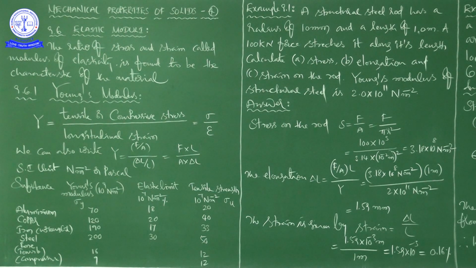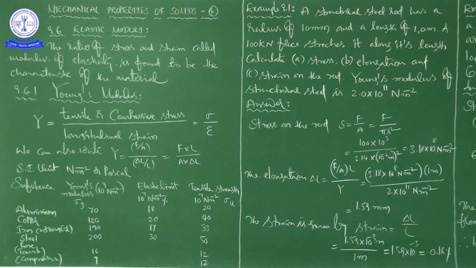To increase the length of a thin steel wire of 0.1 square centimeter cross-sectional area by 0.1%, a force of 2000 newtons is required. This is an industrial calculation. He has given one small example, and with that example you can understand the strength and the power of the metal. You just imagine.